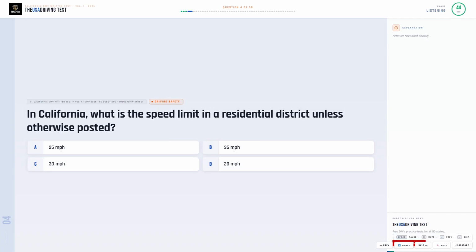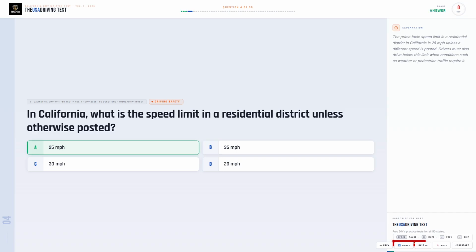In California, what is the speed limit in a residential district unless otherwise posted? Option A, 25 miles per hour. Option B, 35 miles per hour. Option C, 30 miles per hour. Option D, 20 miles per hour.